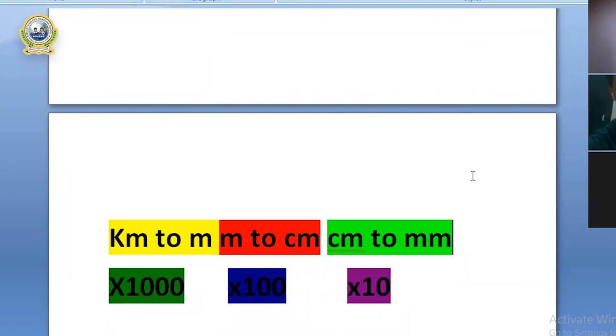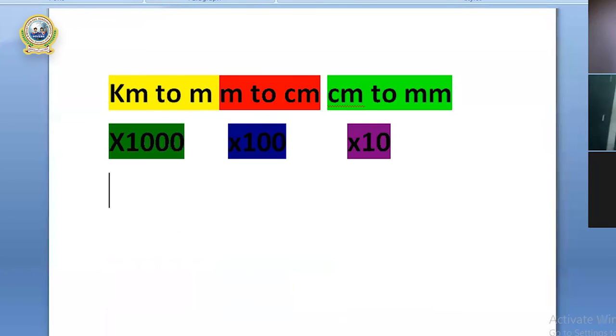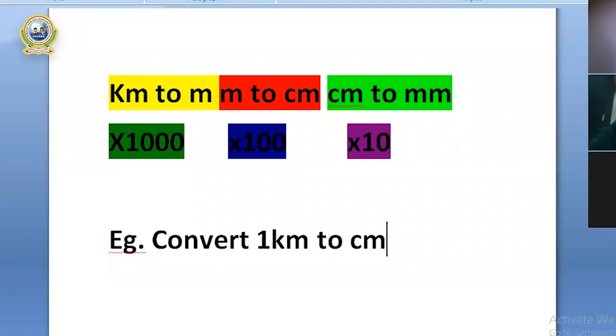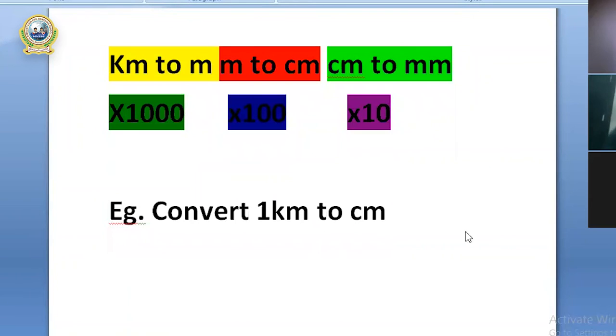If you are converting kilometer to meter, multiply by 1000. Meter to centimeter, multiply by 100. Similarly centimeter to millimeter, multiply by 10. Let me give one example. Convert 1 km to centimeter. Look at this question. So how to convert kilometer to centimeter? We'll have to follow this step.